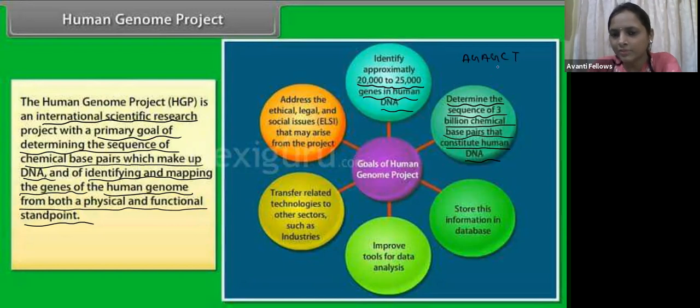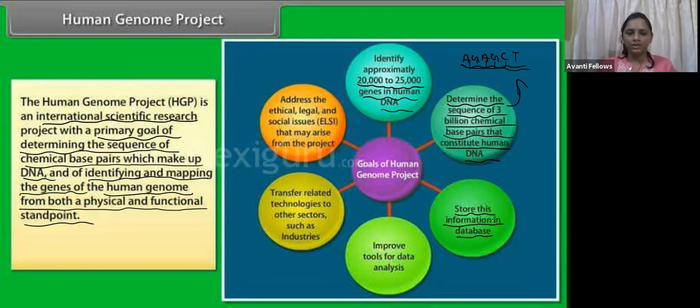Okay, so this is the base pairs of the DNA. The DNA is made of base pairs consisting of A, G, C, and T. To know these chemical bases, what bases are present in the DNA, that is the main goal. And the second one is to store this information in the database.